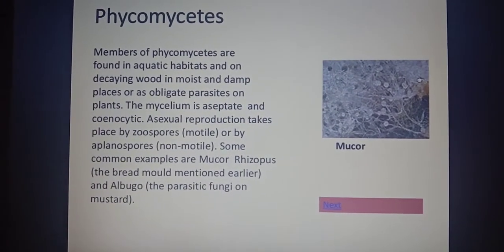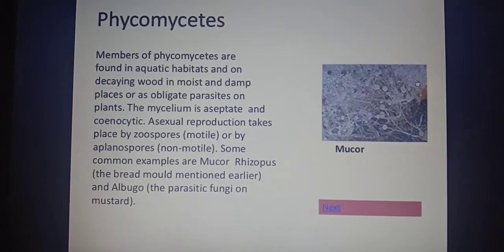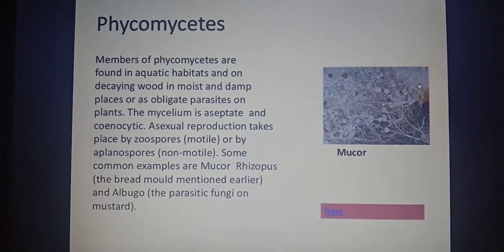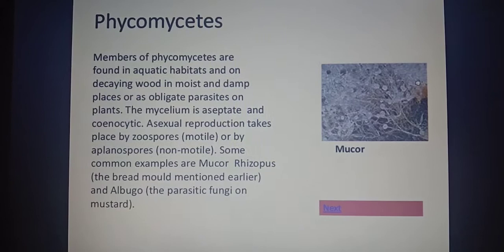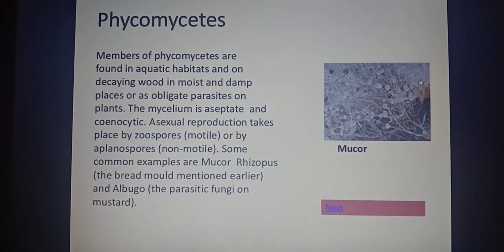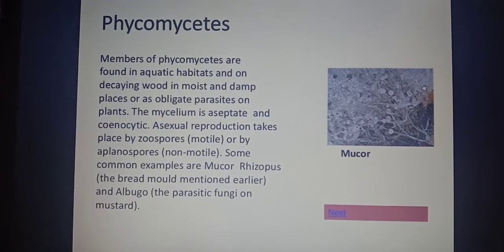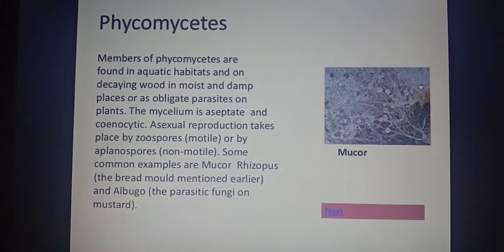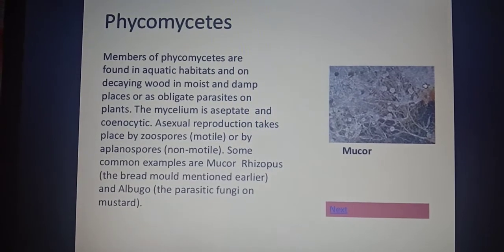Now the mode of nutrition. They can be saprophytic or they can be parasitic. The type of mycelium, if we consider, is basically aseptate and cenocytic. I already told you in the beginning that in this hypha there is no wall in between two cells, so the whole filament acts as a single filament with a number of nuclei in it, a multinuclear condition.